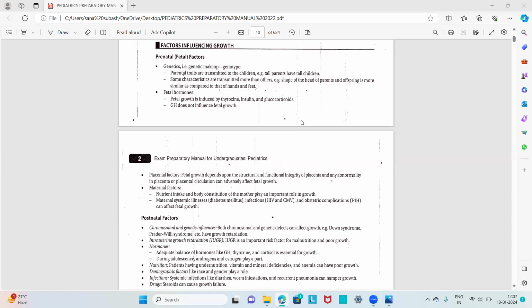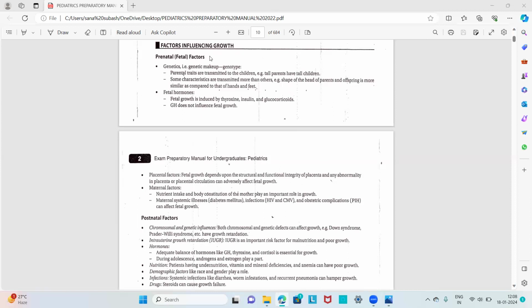In the prenatal factors, there are factors like genetics, fetal hormones, placental factors, and maternal factors. We don't need to memorize this separately. Prenatal factors means, when the child is inside the mother's uterus, these are the factors which influence the growth in a child.